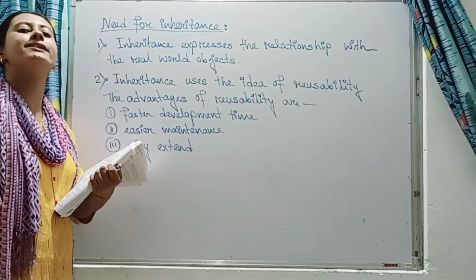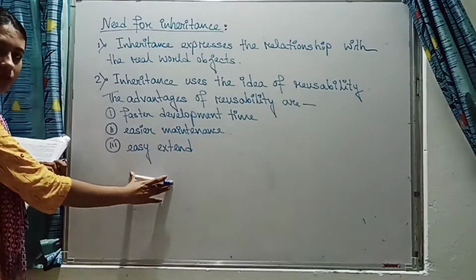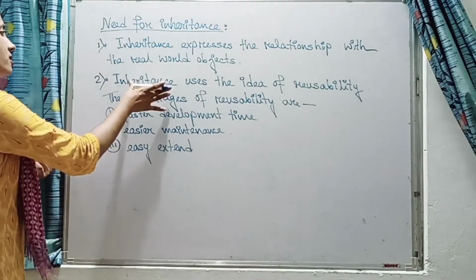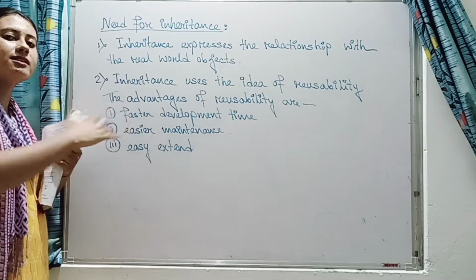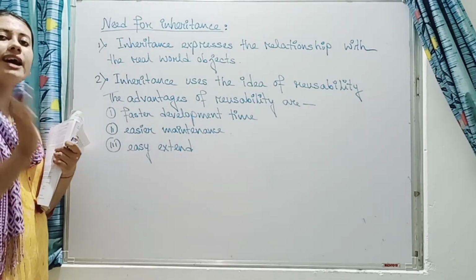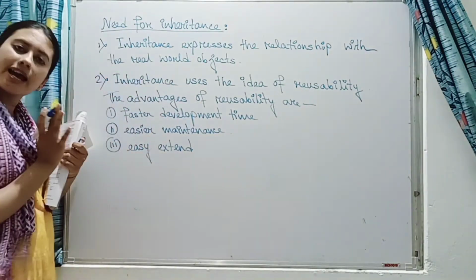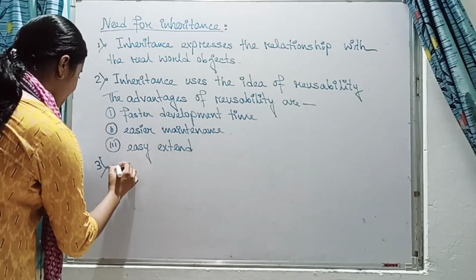So these are the advantages of reusability. Okay, so first point we have got about inheritance is that inheritance expresses the relationship with the real world objects. Second point we have got that inheritance uses the idea of reusability, and third point is that